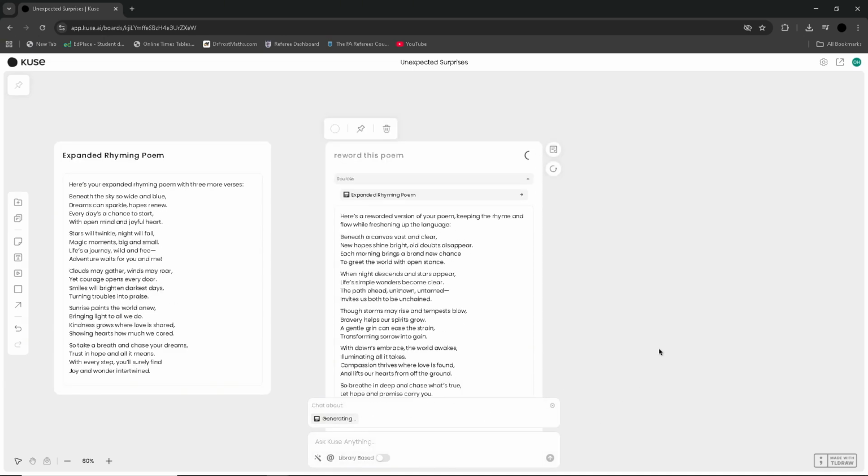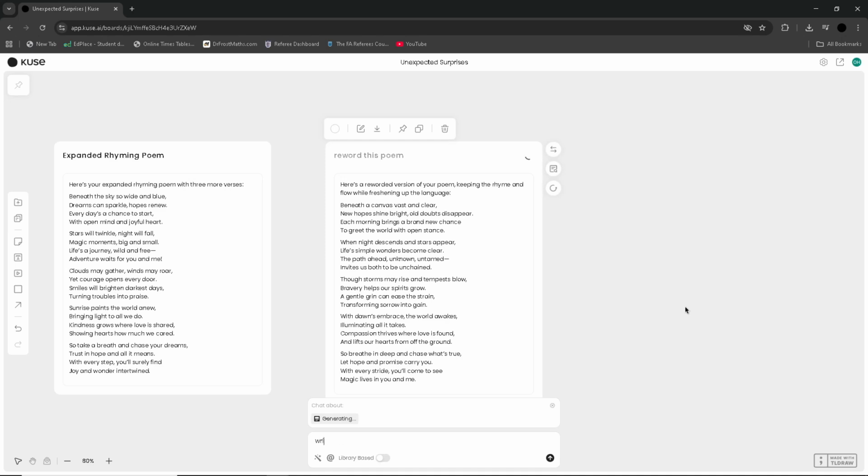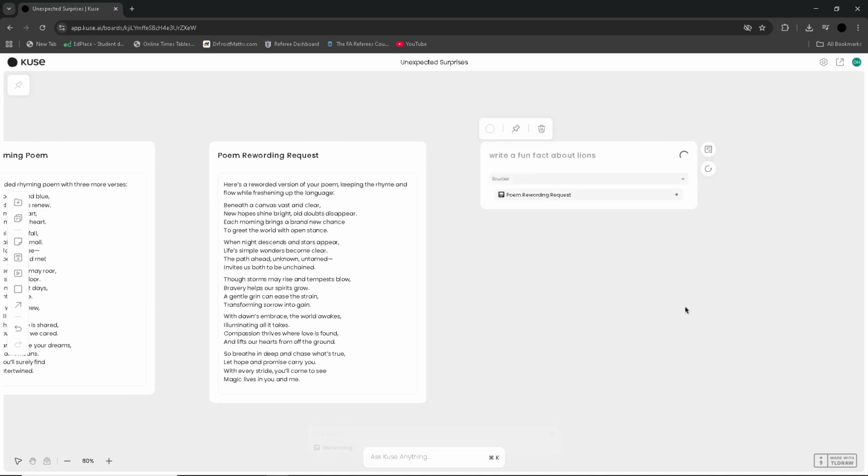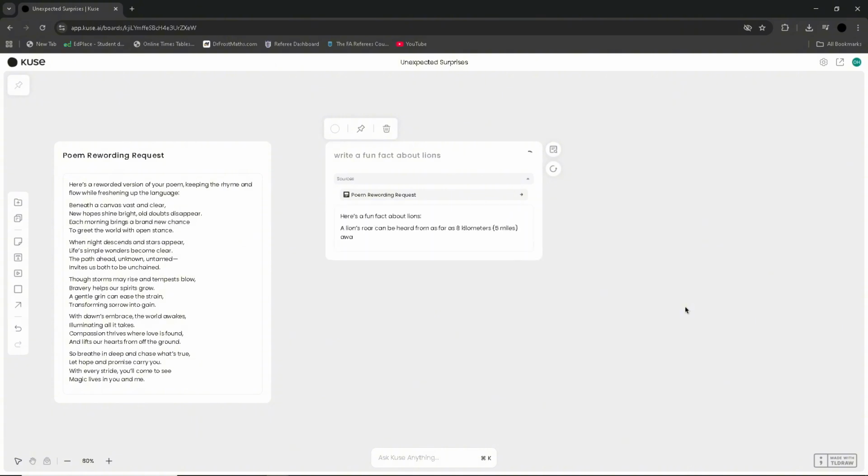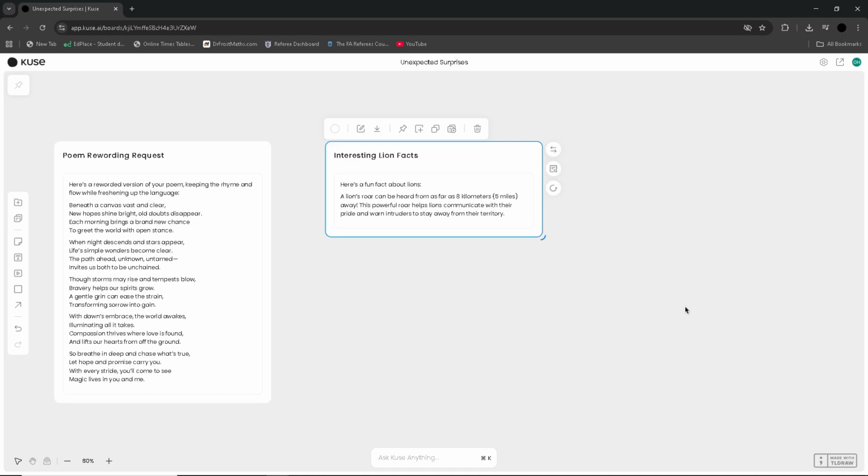Kuse AI offers a flexible pricing design to cater to businesses of all different sizes. The platform typically provides a free trial or a free version for those wanting to test its capabilities before committing to a fully paid plan. Paid tiers scale according to your usage, features, team size, and more, which makes it easier for small startups to begin and buy affordably while leaving room to grow as their company expands.